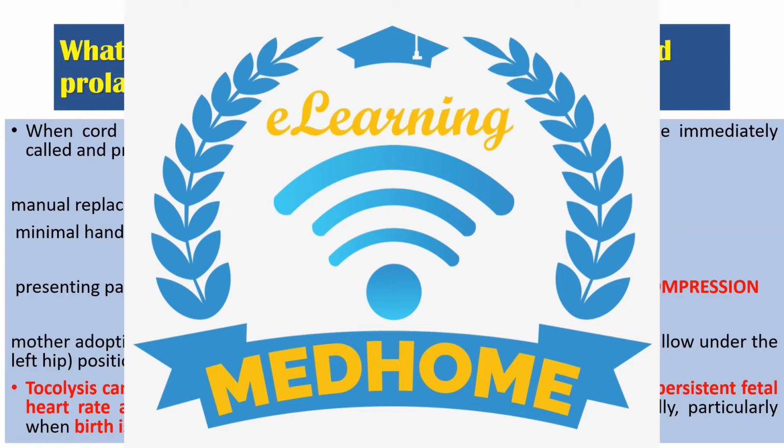I was just trying to say that within the vagina we maybe can do it. Here it is written again, minimal handling of the loops of the cord lying outside the vagina. Then my point is that if the cord is outside the vagina, what is the point of filling the bladder? It is already prolapsed. It will prolapse more when we push, so why should we fill the bladder?